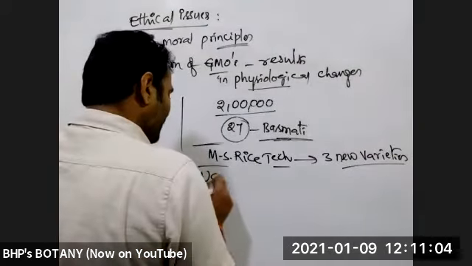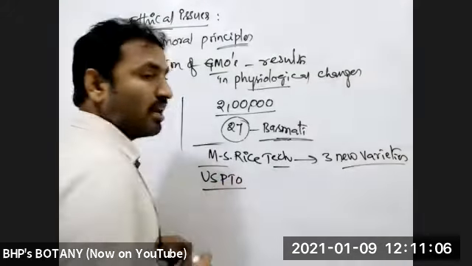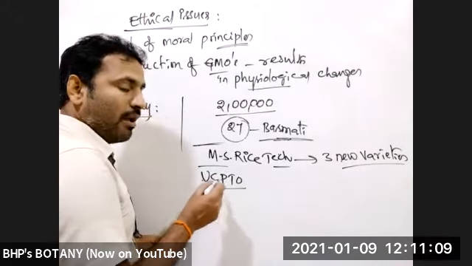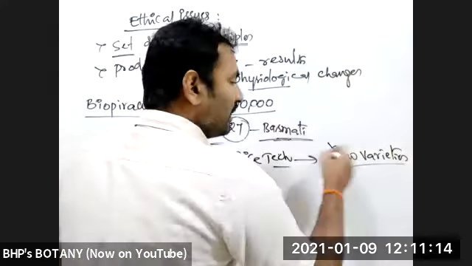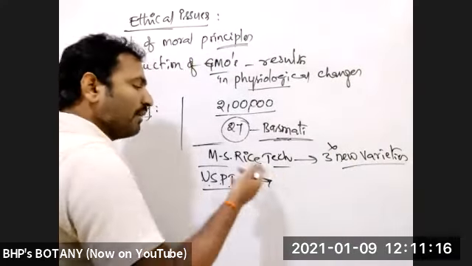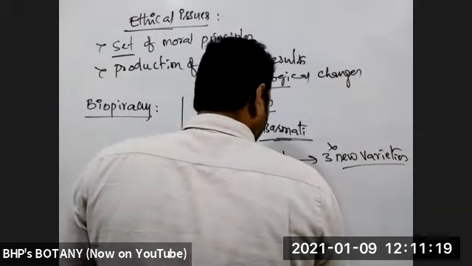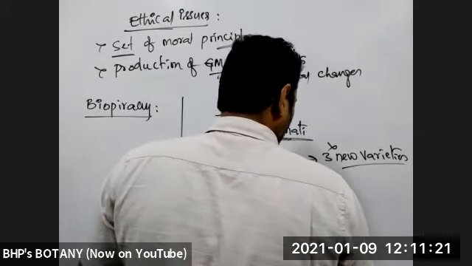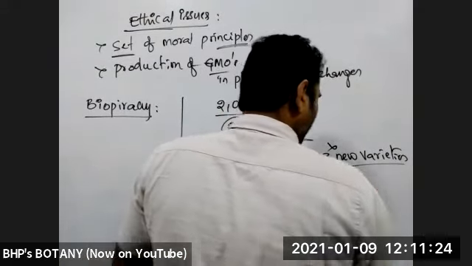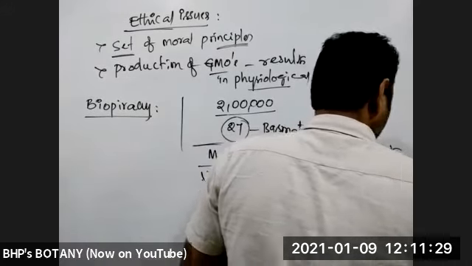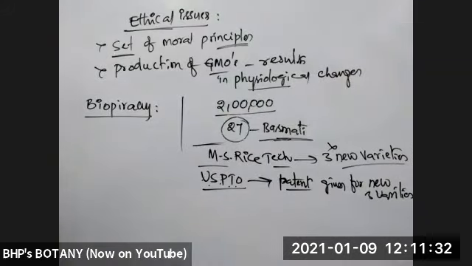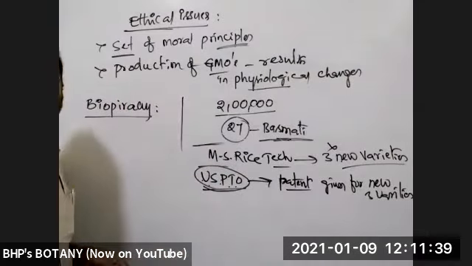Later USPTO, the United States Patent and Trademark Office, cancelled that biopatent of MS Rice Tech, and the patent was confined to the new 3 varieties only. For the remaining varieties, the biopatent was withdrawn. Like that, some organizations are monitoring.